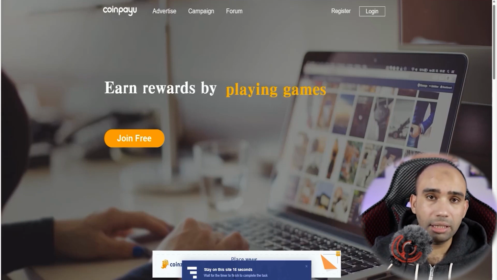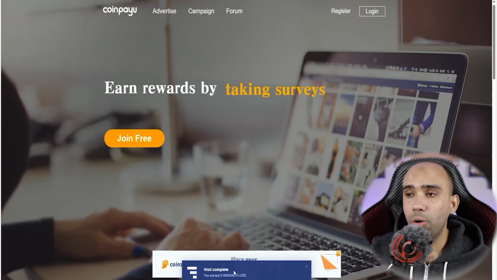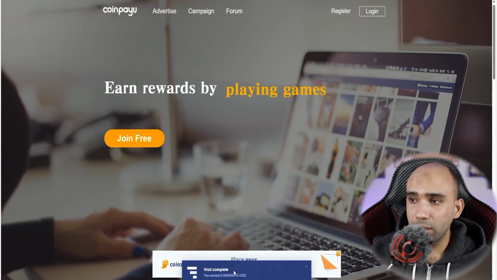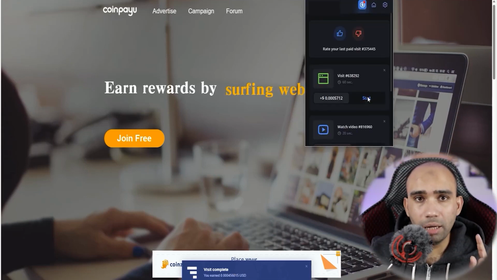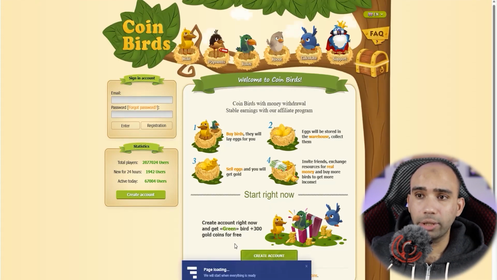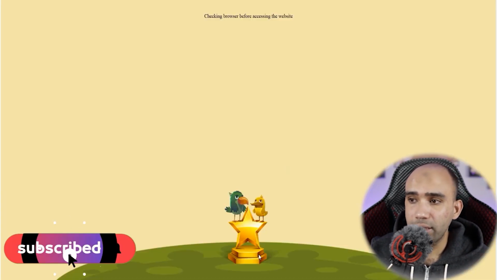You are required to install this extension on your browser if you are working from a computer, even if you are also working from a mobile phone. Time is up, mate. Guys, he told me that the visit has ended, or the amount of time I spent on the site is over. I start clicking on extension again, and I click on another site or another advertisement, and he starts telling me to wait 60 seconds and start working or earning from the site.